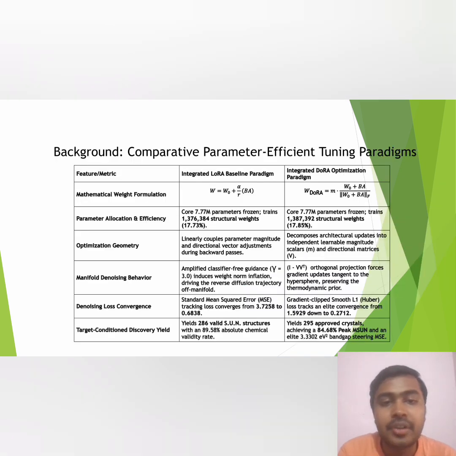This flowchart perfectly illustrates our comparative findings. As you can see, standard LoRA linearly couples parameters, meaning amplified guidance induces weight norm inflation, driving the trajectory off the manifold. DoRA's decomposition, however, acts as an orthogonal projection that forces gradient updates tangent to the hypersphere, preserving the prior.